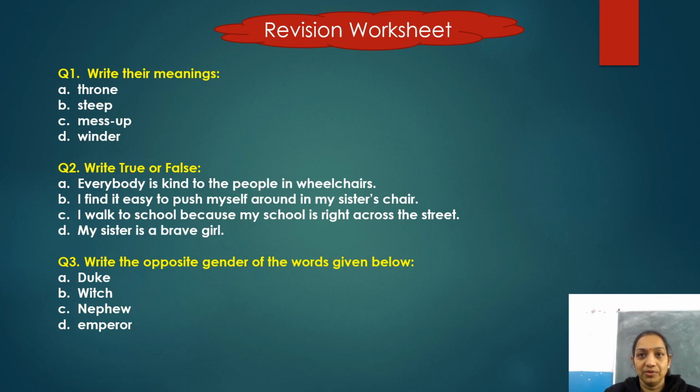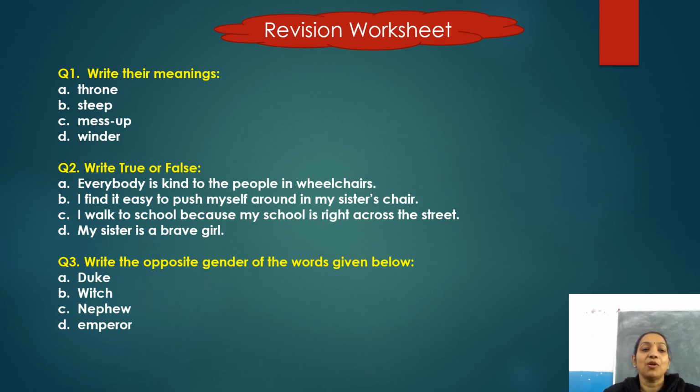Next one is steep. Next word, mess up. And next word is winder. You have to write down these meanings here.